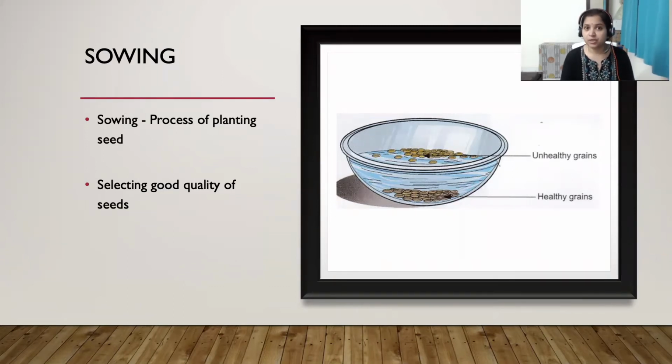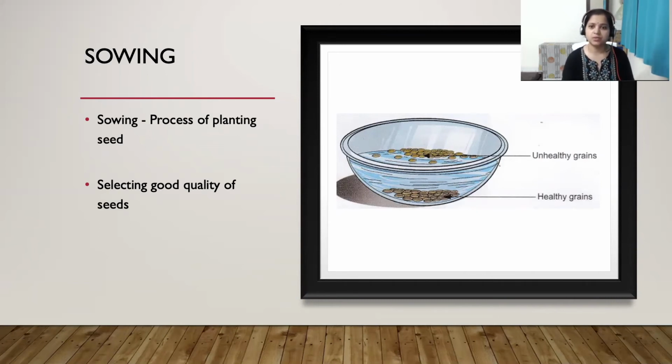Why is it important to choose good quality seed? To get better yield. So the farmers always purchase hybrid or good quality seeds from the market, so that they can get a high yield. Understood? Now how to choose good quality seed?